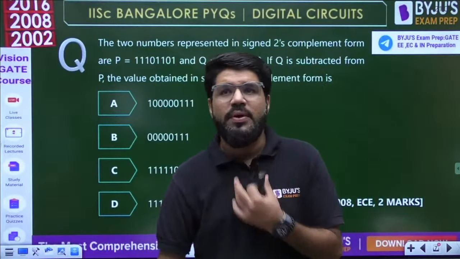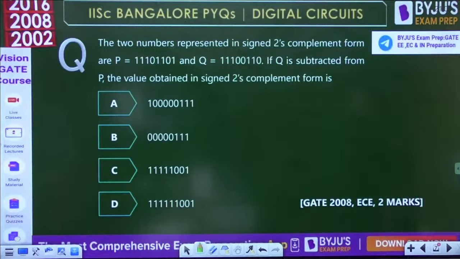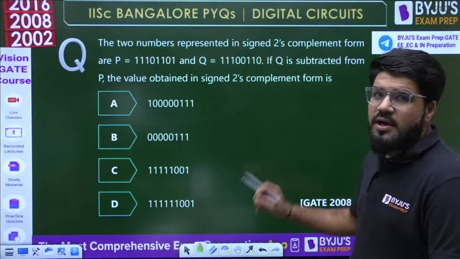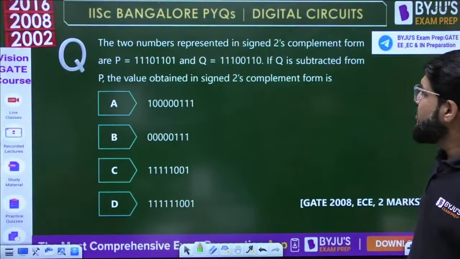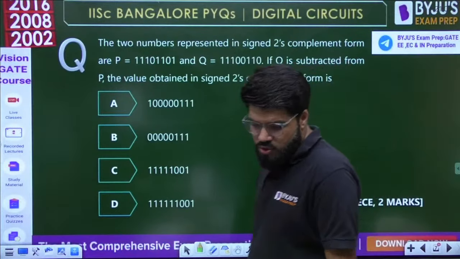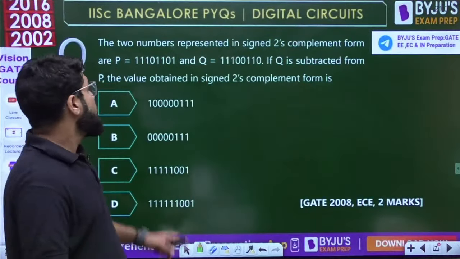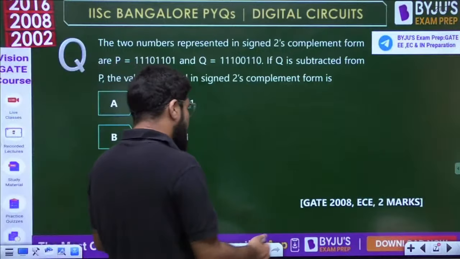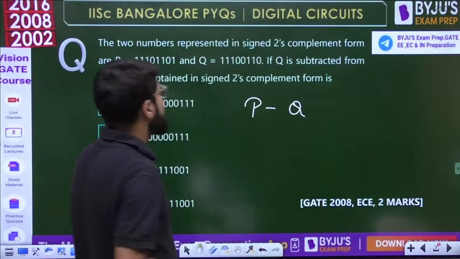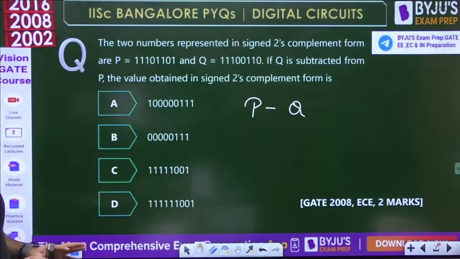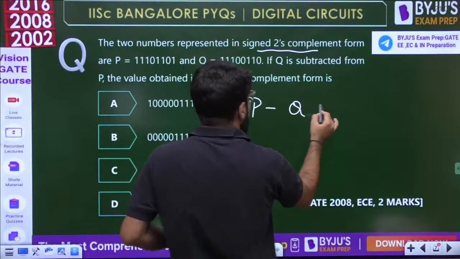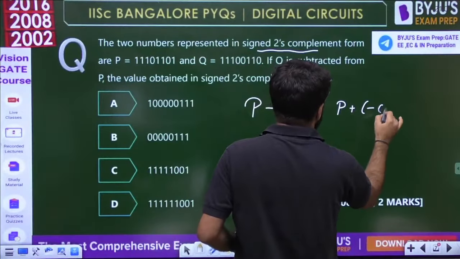This is number one on the cards. The two numbers represented in signed 2's complement form are P and Q given to you. If Q is subtracted from P, what is the value obtained in the signed 2's complement form? If Q is subtracted from P, what is the operation they are looking for? They are looking for an operation of the form P minus Q. And in such cases, because it's a digital machine using signed 2's complement form, P minus Q could be written as P plus minus Q.